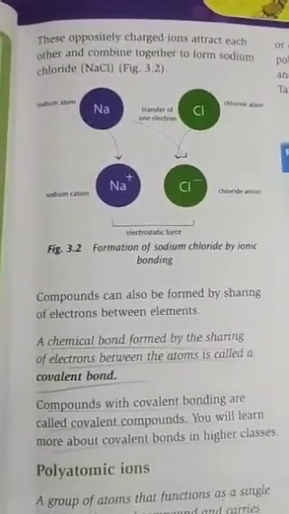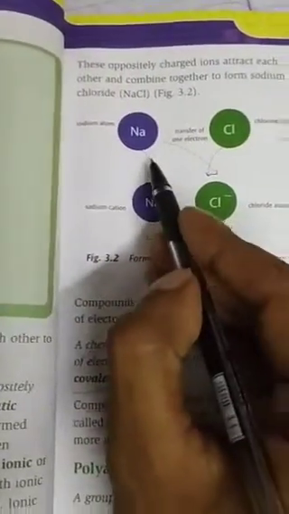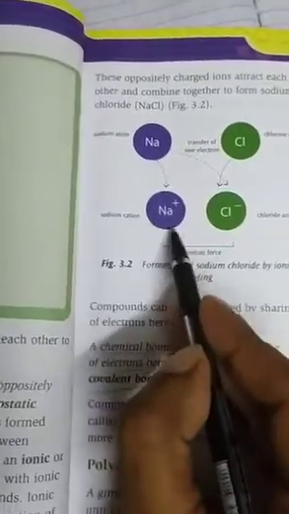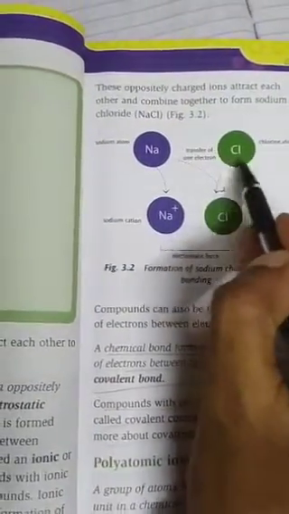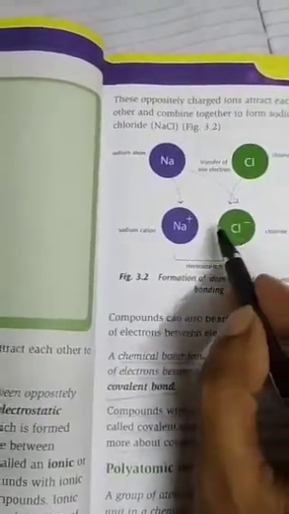You can see figure number 3.2. Here sodium releases one electron and forms Na+ ion. Chlorine takes one electron and forms Cl- ion.